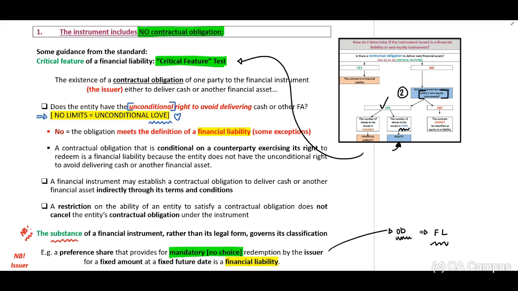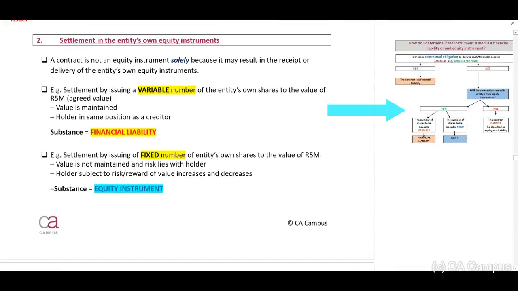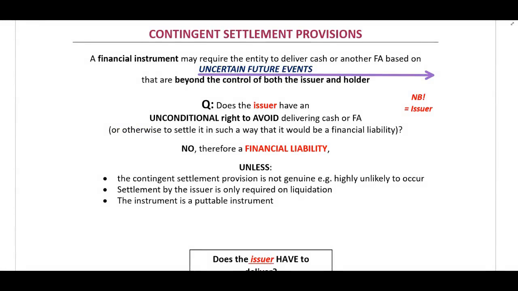Therefore, guys, it is important that you study this black box, how to determine if the instrument is a financial liability or equity. But guys, then you need to think about the critical feature test, and you need to think about our example on preference shares. Now, you can read through this, very similar to our diagram. I'm only briefly going to touch on contingent settlement provisions.